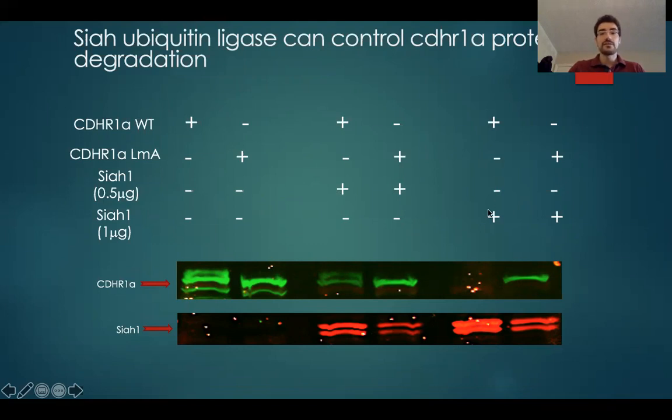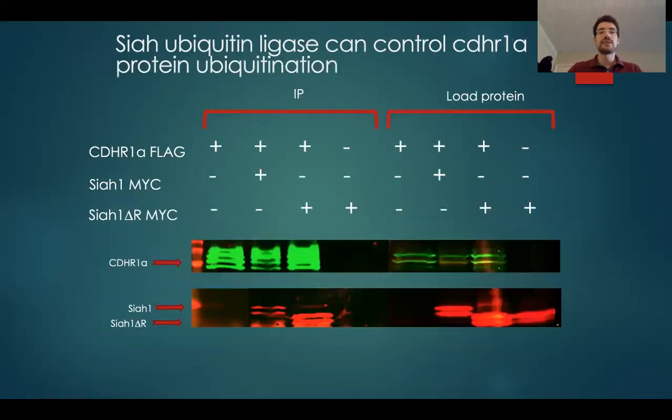When we increase the concentration of Siah along with CDHR1, we get complete disappearance of the band. However, the LMA, the insensitive version, is still there. So now we can see that by mutating that specific degron, we abolish the control of Siah over CDHR1 protein stability.